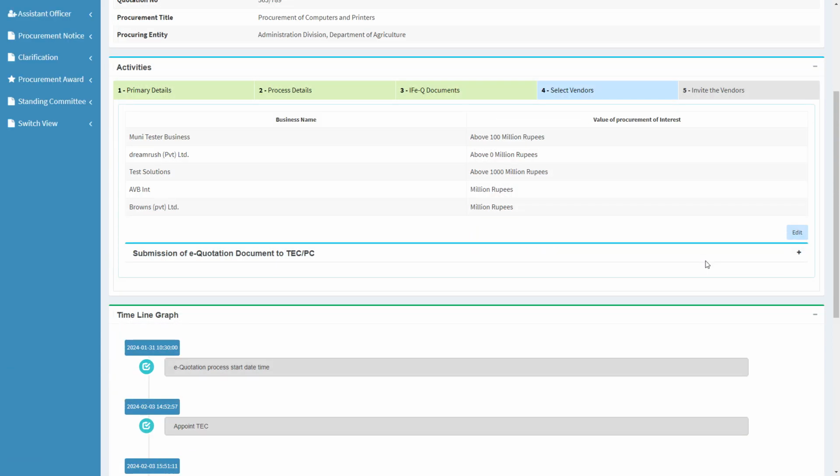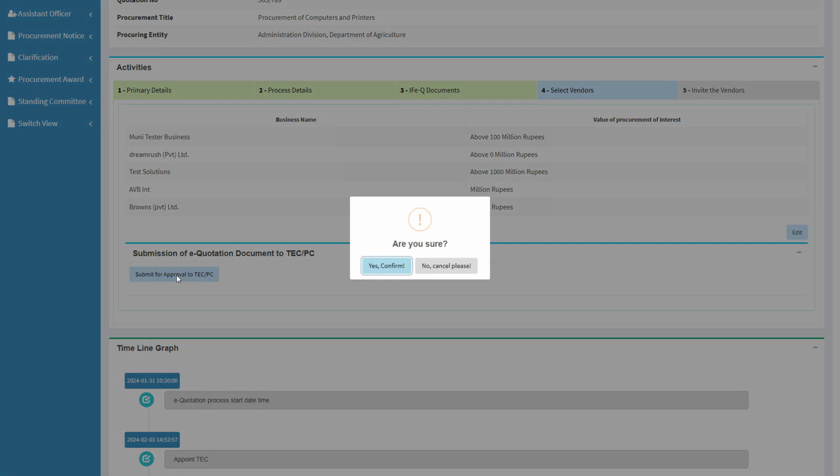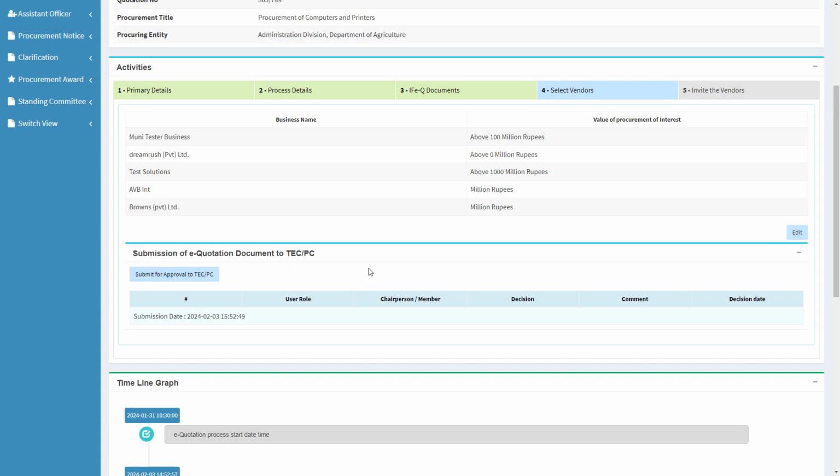If the Technical Evaluation Committee and Procurement Committee can log into the system, you can submit the quotation document to them by using the options of the latter part of this screen. Technical Evaluation Committee and Procurement Committee can review the document online and provide their comments, recommendations, and approvals. Liaison officer can go back to any of the activity conducted in the system and make corrections and resubmit to the Technical Evaluation Committee and Procurement Committee until they provide their approval for the IFQ document.